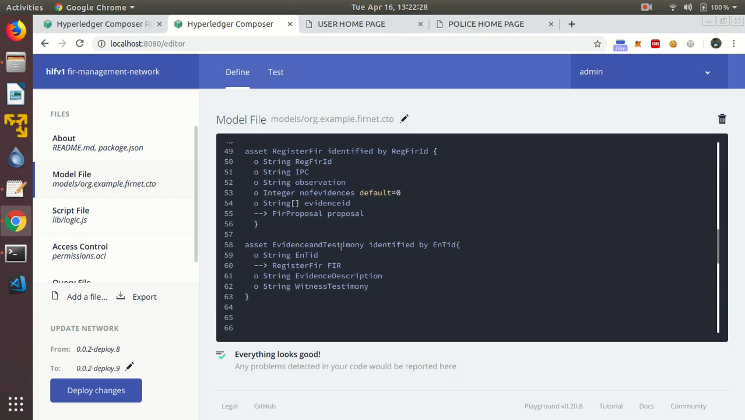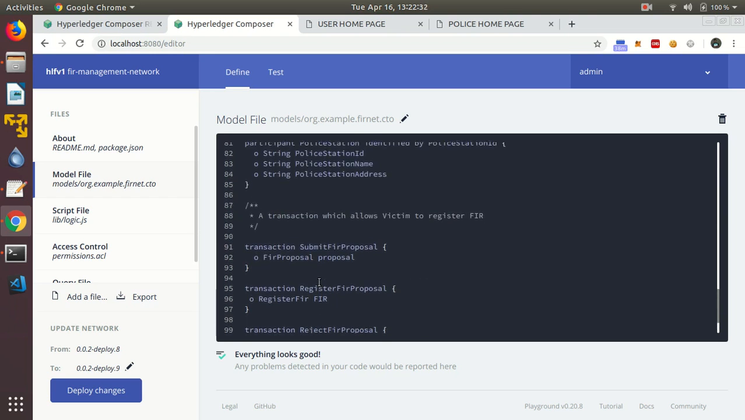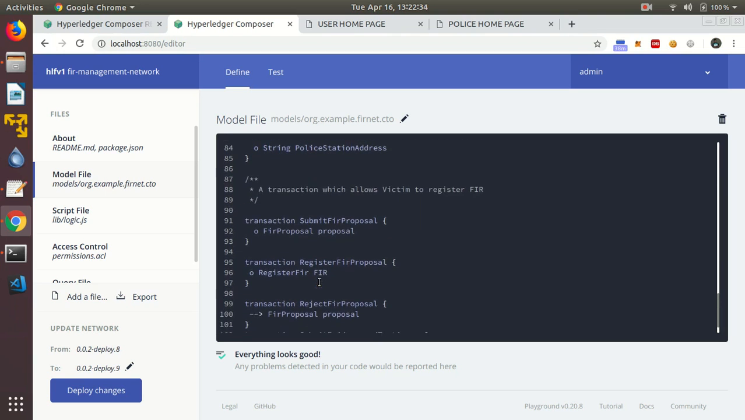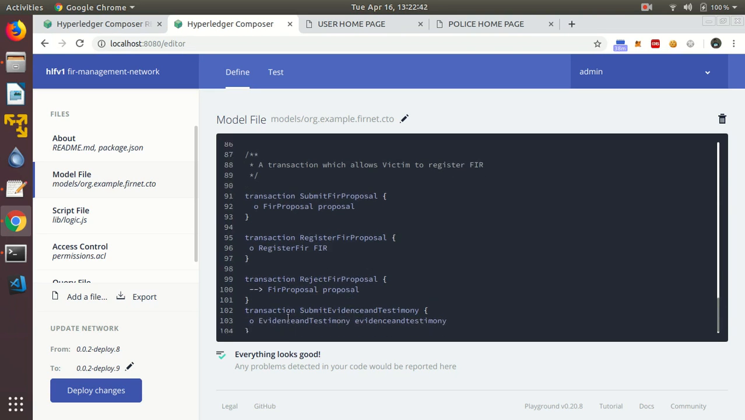Now let's look at our transactions. These are the transactions that we have implemented. First one is submit FIR proposal. Other is register FIR proposal that will be used by the police against the FIR proposal. Police can also reject the FIR proposal, and another one is submit evidence and testimony.